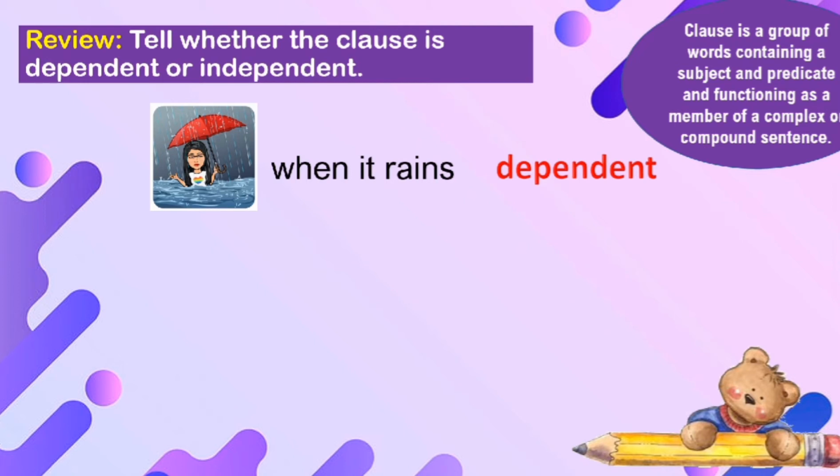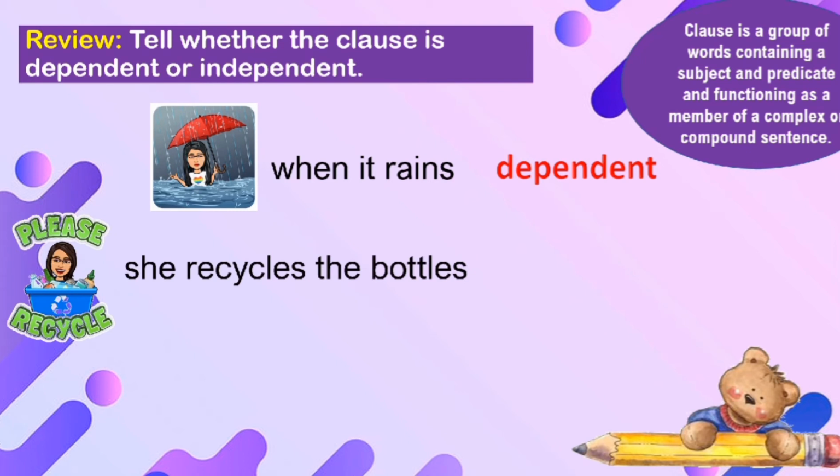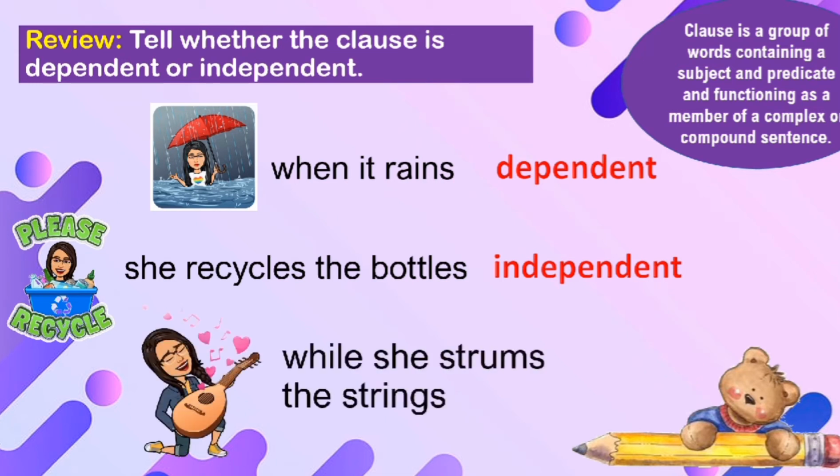Correct. Let us take a look at this. She recycles the bottles. Do you think it can stand on its own? Or the idea complete? Yes, the idea is complete. Therefore, it is equivalent to a sentence, which is actually independent. Let's have the last one. While she strums the strings, you might ask yourself, so what? Well, obviously, the idea is not complete. Therefore, we identify this one as dependent.